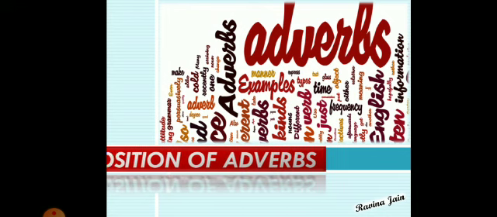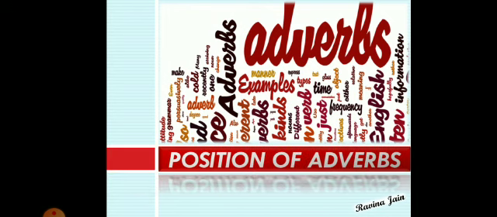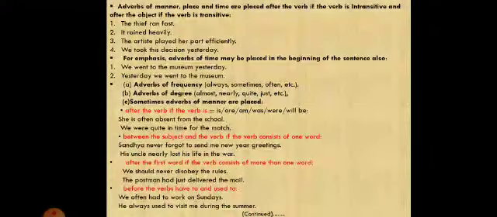Now we will study position of adverbs. Adverbs of manner, place and time are placed after the verb if the verb is intransitive and after the object if the verb is transitive. See the example. The thief ran fast. It rained heavily. In these sentences, fast and heavily are adverbs.